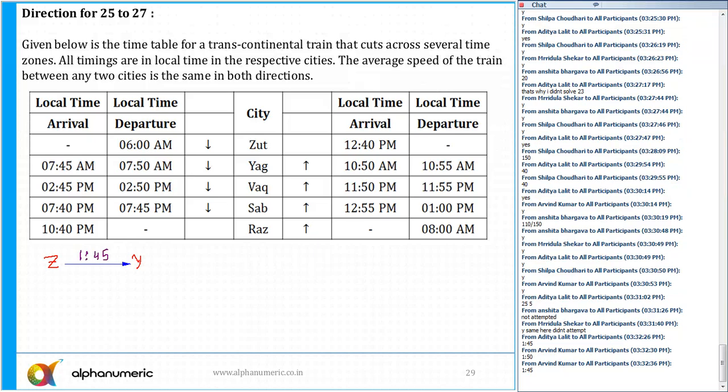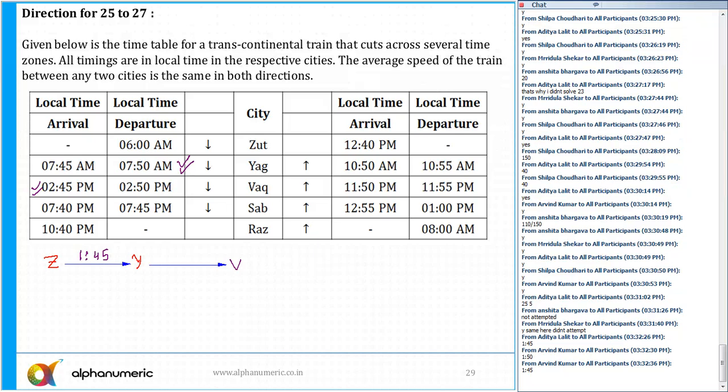After that, from Y to V. So tell me, what is the total time taken from Y to V? From 7:50 a.m. to 2:45 p.m. What is the total time?